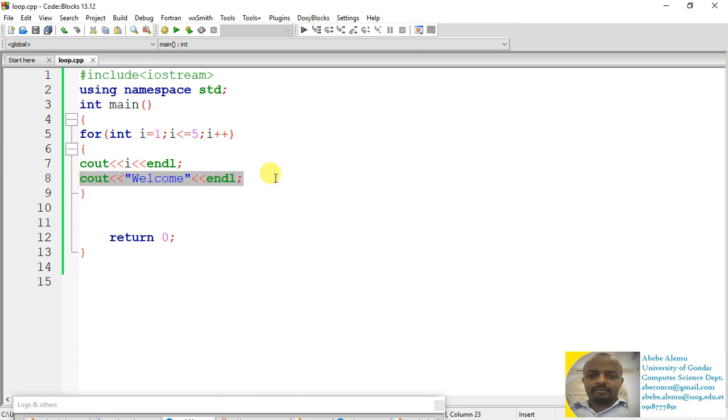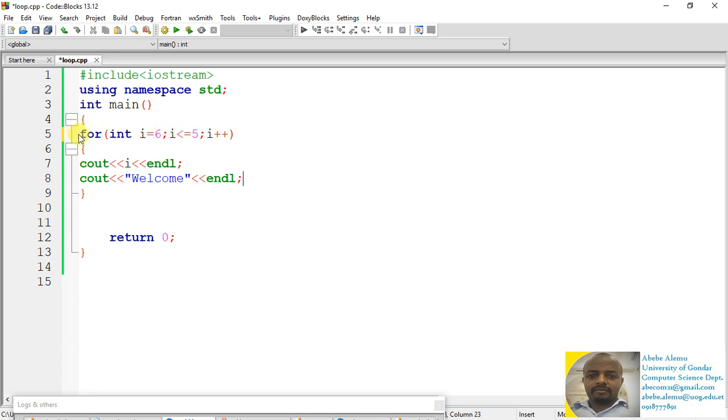Okay, the other thing is, what if you make it like this? What if you do some wrong coding on the logic? For example, let's start with I equals 6. If you run this program, what do you think is the expected output? The initial value is I equals 6. 6 less than 5 is false.